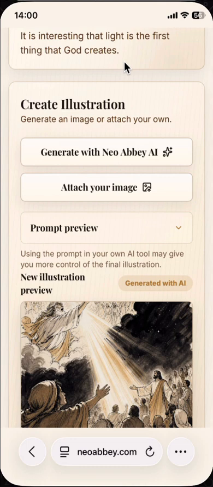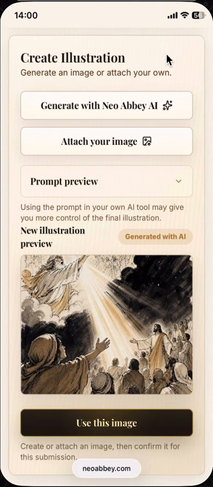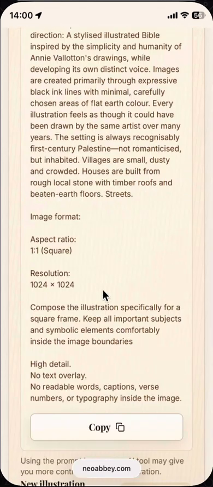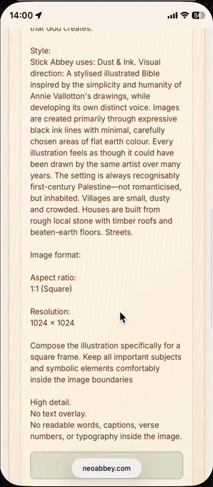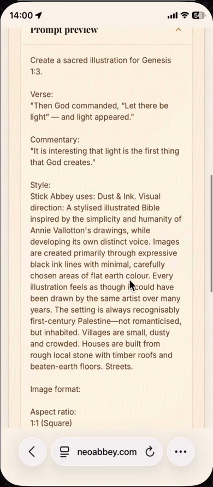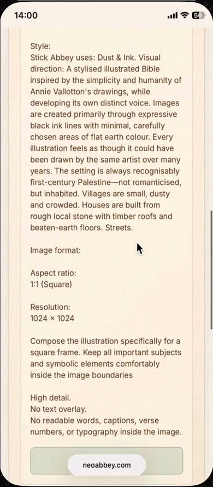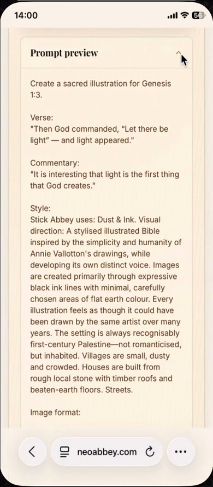Okay, so the AI is completed, and Neo Abbey's AI has generated the image. Now I can look at that and think, oh, yes, quite interesting. Not necessarily the one I would want to use. So I've got 2 options. I could either take the prompt and cut and paste this prompt and take it off to ChatGPT and then start to edit it and use my own AI to generate the image. So that's one way to do it.